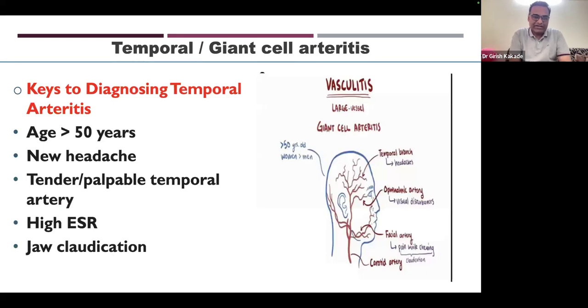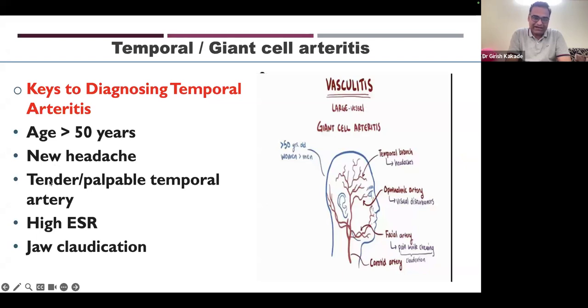So the key to diagnosing temporal arteritis is age more than 50 and new headache. Any person more than 50 years of age with a new headache should be suspected of temporal arteritis. As rheumatologists in India, we see fewer numbers of temporal arteritis as compared to our counterparts in Western countries. When I was in the UK, we used to see very high numbers. Maybe one of the reasons is that the patient's main symptom is new headache, so neurologists may be seeing most of these patients and diagnosing and treating them. So as rheumatologists we see fewer patients, but still we should be aware that more than 50 years with a new headache could be temporal arteritis.